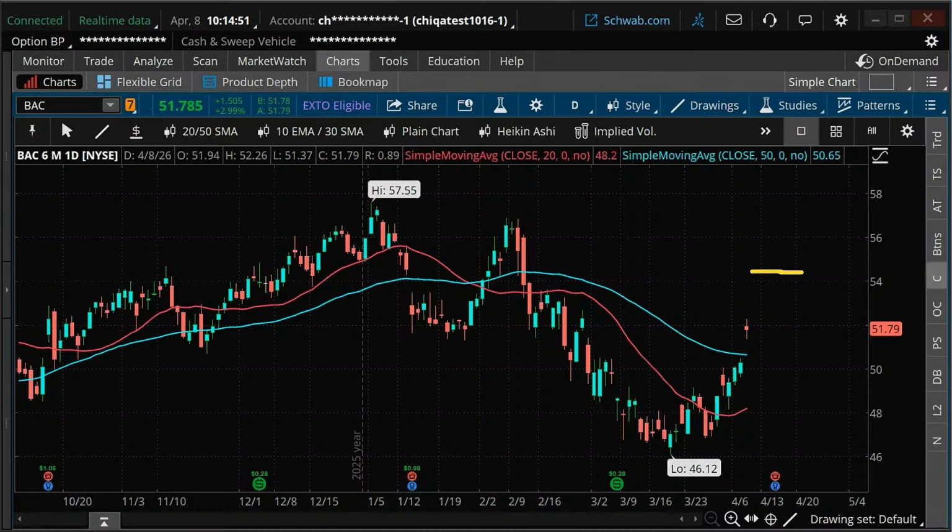And 51.56 minus 2.50 is a little bit below 50. This is the range that I need the stock to move out of for this, okay? This is the range I need the stock to move out of. If it moves more than that, I'll probably make money on this. If it stays within this range, I'll probably lose money on this.